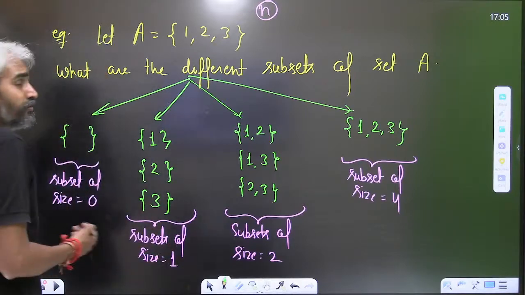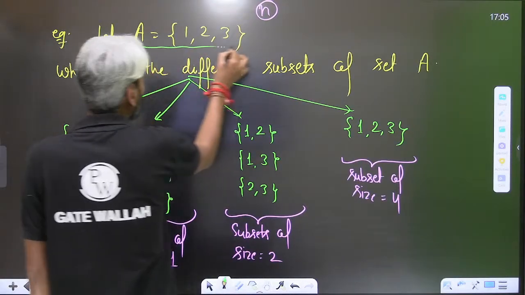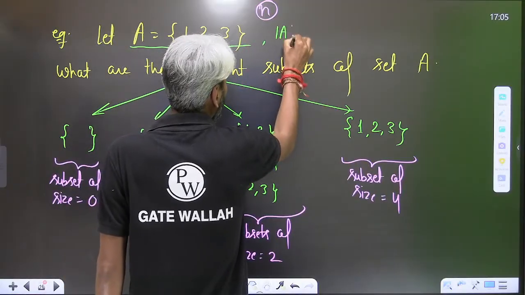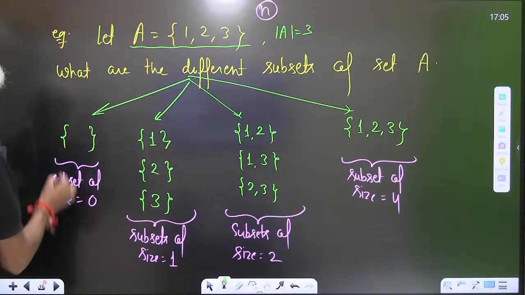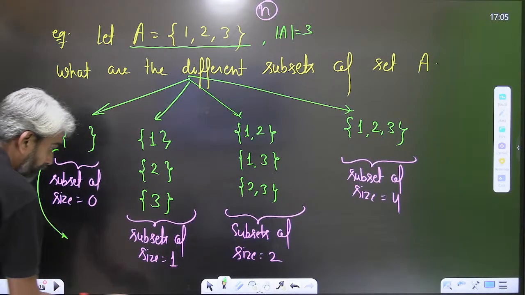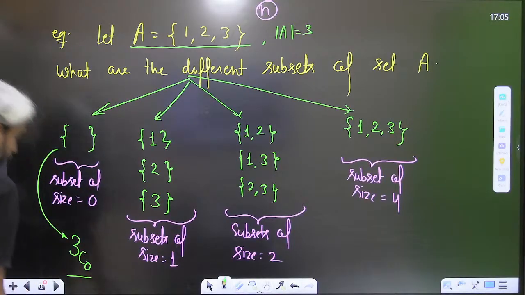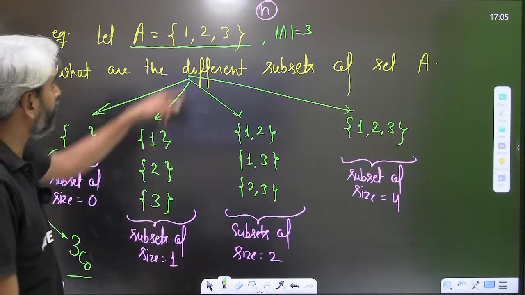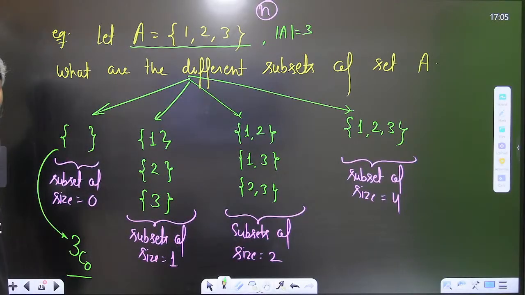In this case, because the cardinality of set A is 3, how many subsets of size 0 are there? The number of subsets of size 0 will be exactly the same as the number of ways in which we can choose 0 elements out of 3 elements. We can choose 0 elements out of 3 elements in 3C0 ways.